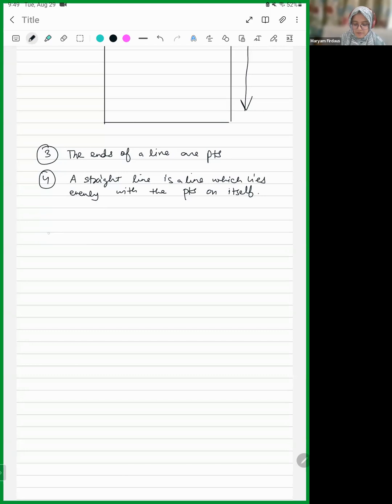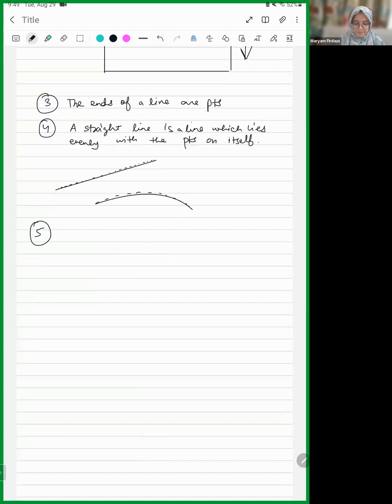How is a straight line different from a curve? See, there are points on a line, right? So on a curve, the points are not in one direction. They are going in another direction as well. This is how you form a curve, and this is a straight line. So it lies evenly with the points on itself, in the sense that it doesn't go here and there. Okay, then the fifth one.